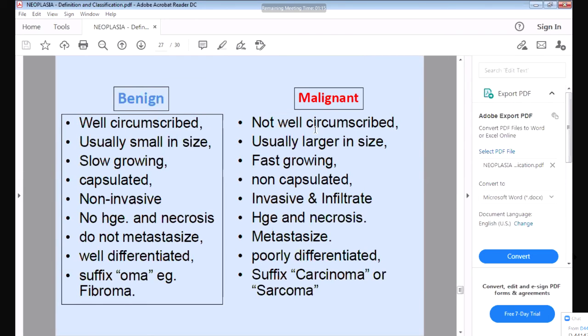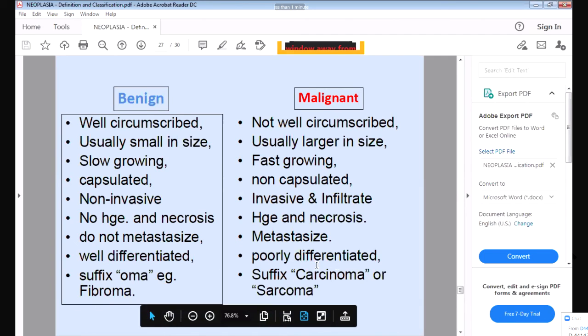Benign is well circumscribed. Malignant is not well circumscribed. Benign is small in size. Malignant is large in size. Benign is slow growing. Malignant is fast growing. Benign is encapsulated. Malignant doesn't have a capsule. Malignant will invade the surrounding tissue. Benign will not invade the surrounding tissue. Malignant will have hemorrhage and necrosis. Benign will not have hemorrhage and necrosis. Malignant will metastasize to the different organs. Benign will not metastasize to the different organ. Benign will be well differentiated. Malignant will be poorly differentiated. Benign ends with oma, and malignant ends with carcinoma or sarcoma, melanoma.